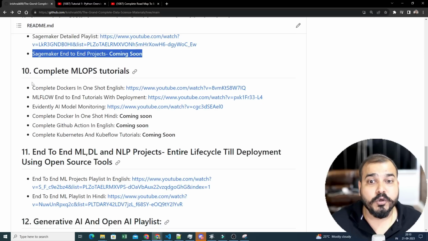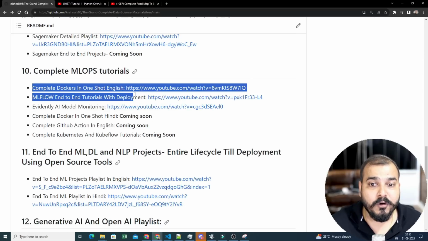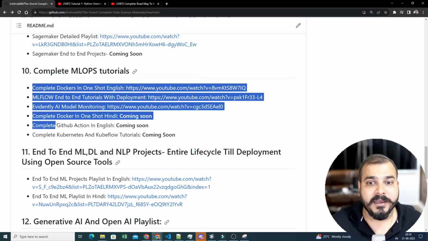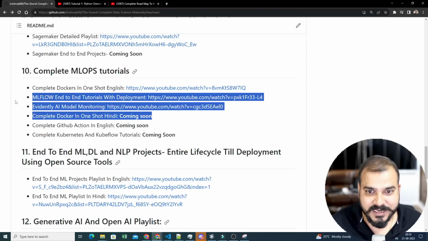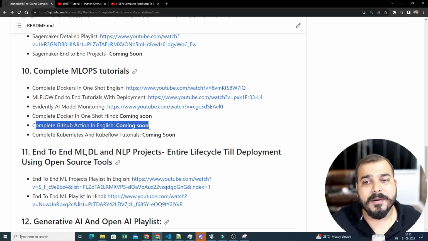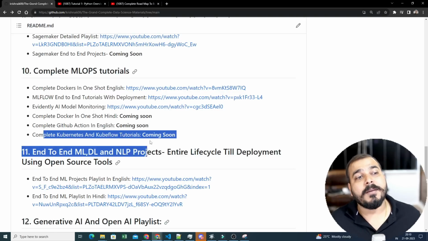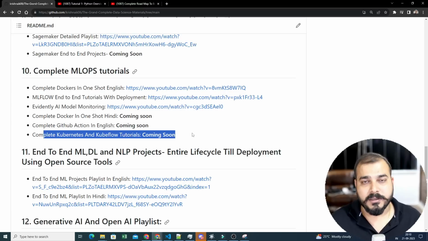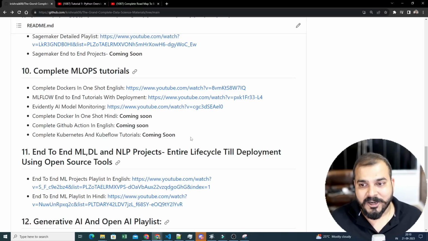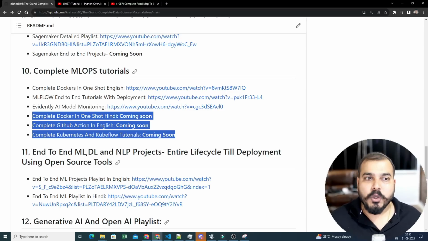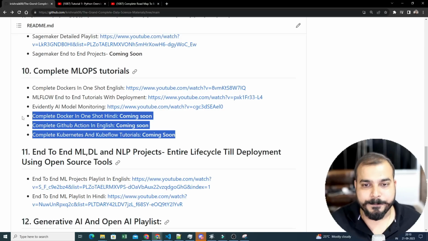Then a complete MLOps tutorial like Docker, MLflow end-to-end, Evidently AI monitoring, GitHub Actions. See, GitHub Actions in Hindi, I'm going to come up with very soon. Complete GitHub Actions in English is getting recorded. It will also be available. And soon, I'll also be coming up with Kubernetes and Kubeflow tutorials, right? See, at the end of the day, everything will be available to you in a very precise manner.